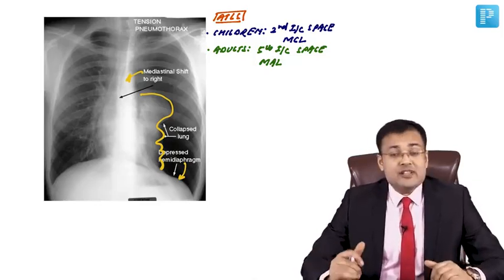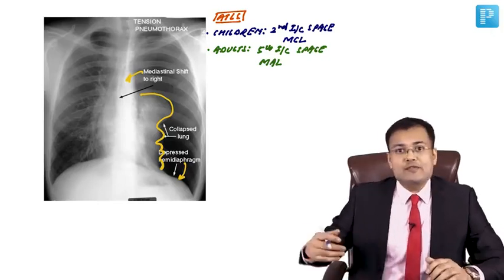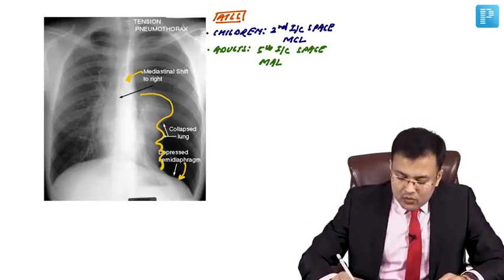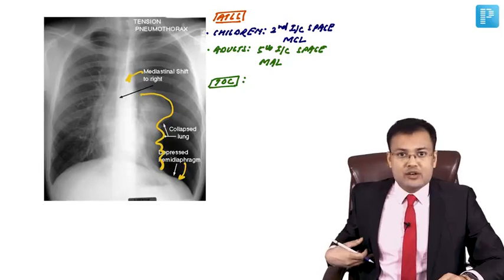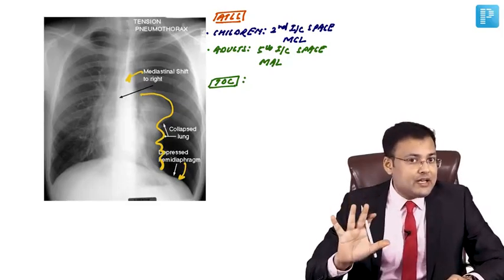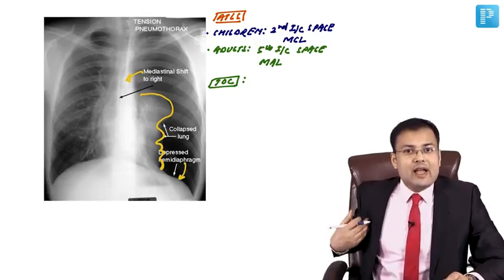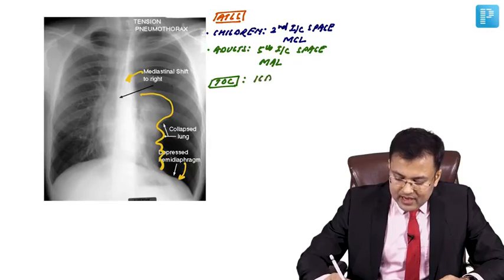This is the emergency treatment, so that you have some time to prepare yourself for ICD insertion. What's the treatment of choice? We have to insert ICD, intercostal drain or chest tube, where? In the triangle of safety, in fifth intercostal space, in anterior axillary line. So what's the treatment of choice?